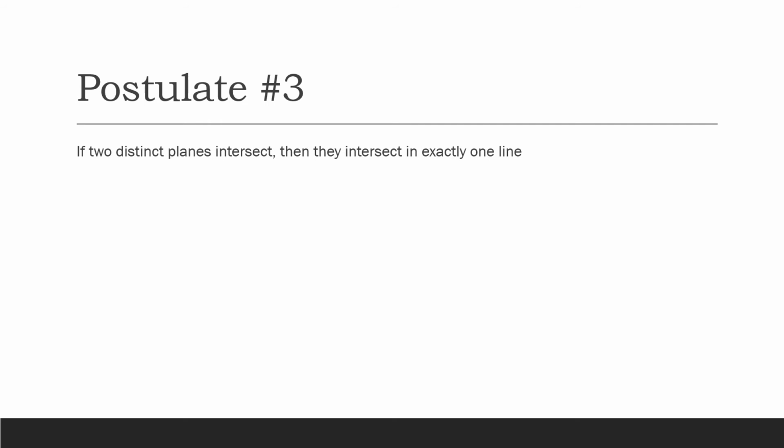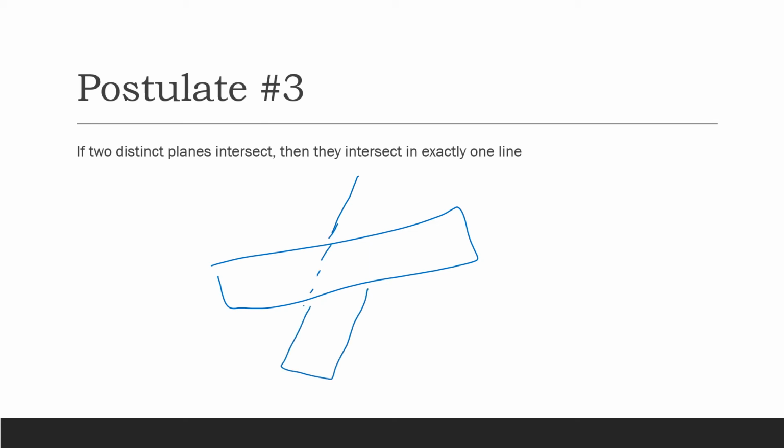Postulate number 3: if 2 distinct planes intersect, then they intersect in exactly 1 line. I'm going to be honest with you here, this is going to be a little hard for me to draw. So if we have this plane here, and then we have this plane here, they intersect in exactly 1 line.